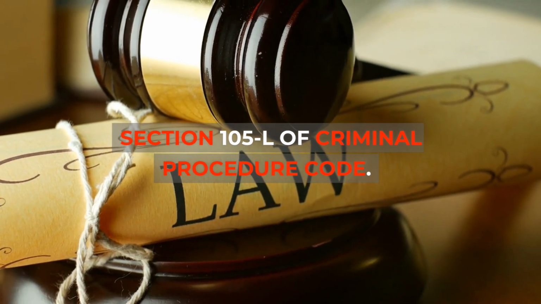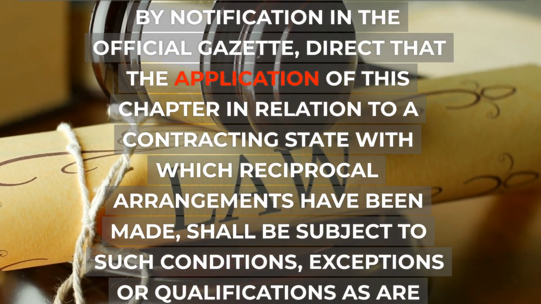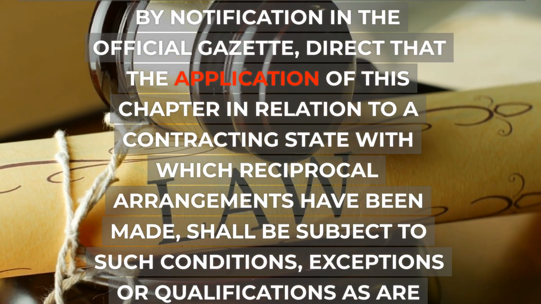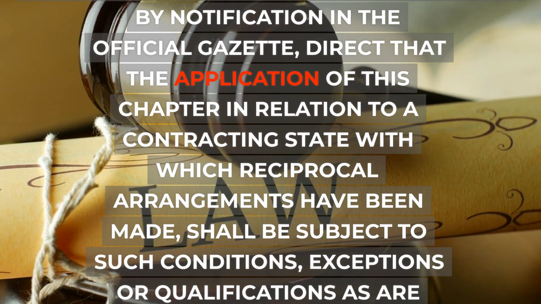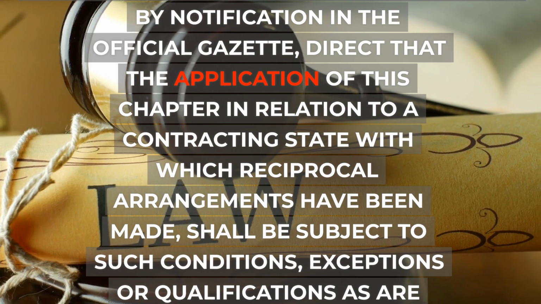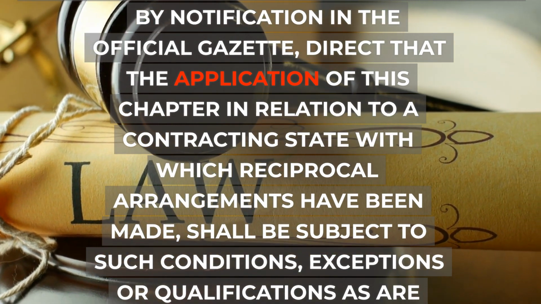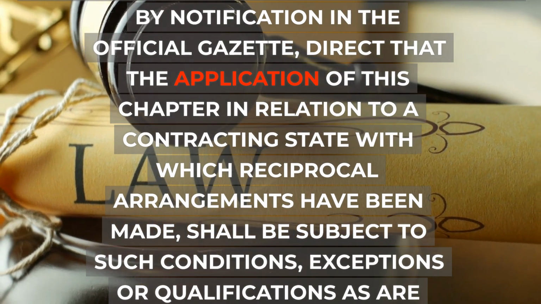Section 105L of Criminal Procedure Code. Application of this chapter. The central government may, by notification in the official gazette, direct that the application of this chapter in relation to a contracting state with which reciprocal arrangements have been made, shall be subject to such conditions, exceptions or qualifications as are specified in the said notification.